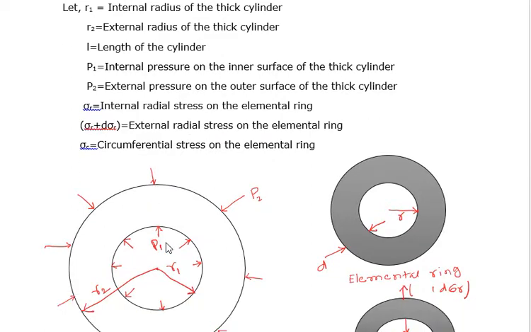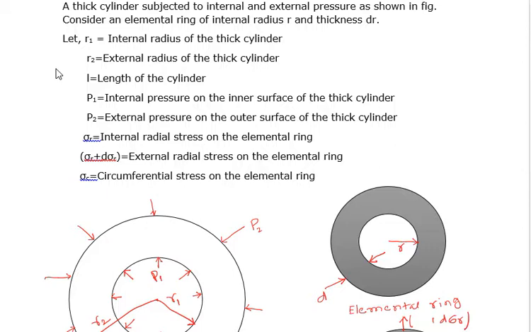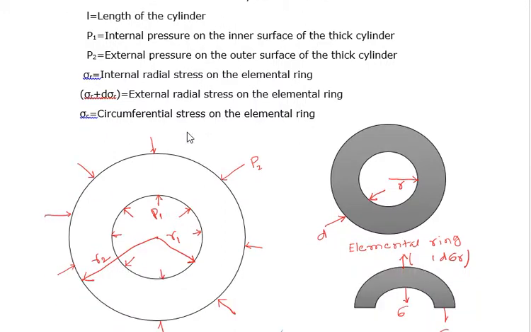Let R1 be the internal radius of the thick cylinder and R2 the external radius of the thick cylinder.